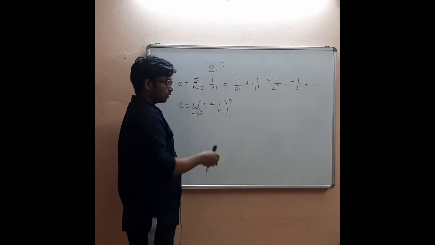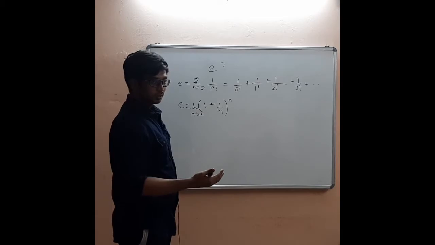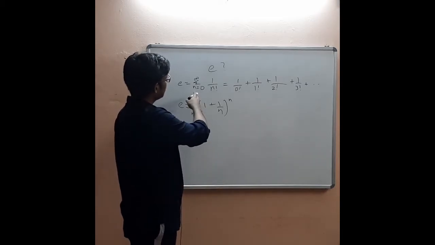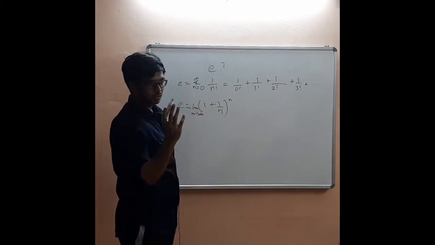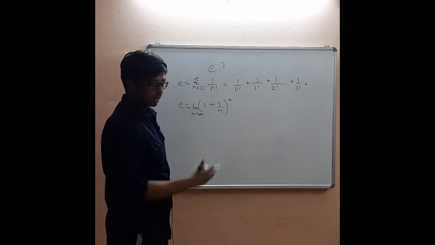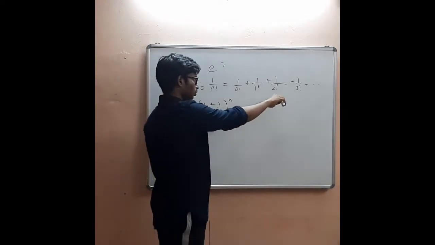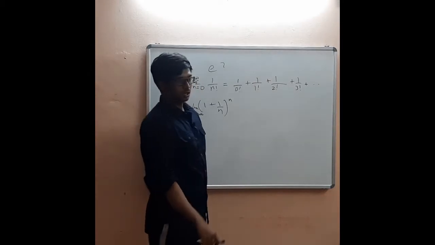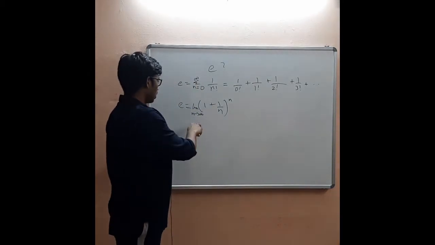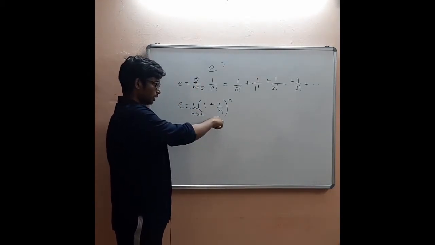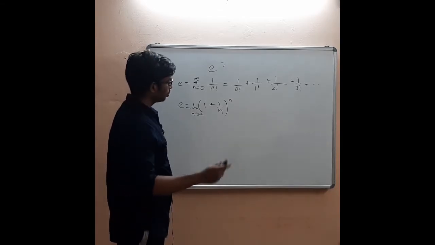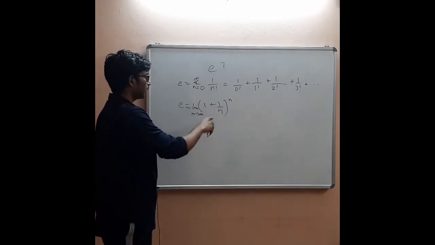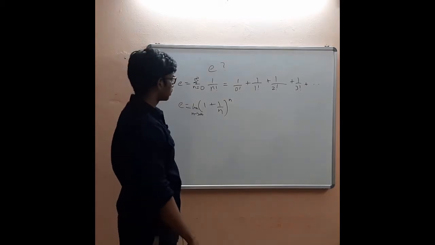The sum of the series is said to exist if, as n tends to infinity, that sum is not infinite; it is bounded. So we also need to prove that this sum is bounded. In the same way, we also need to show that the limit as n tends to infinity exists. We have two things to do. But let me explain the equivalence of these two equations first.